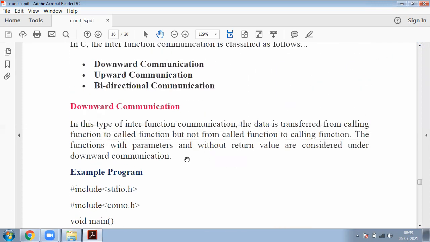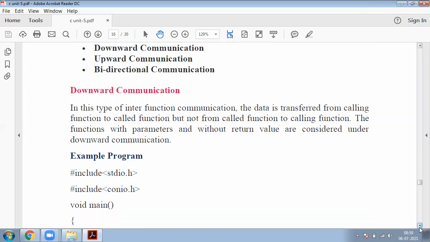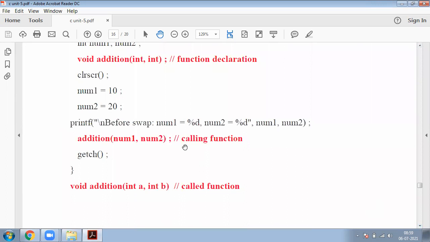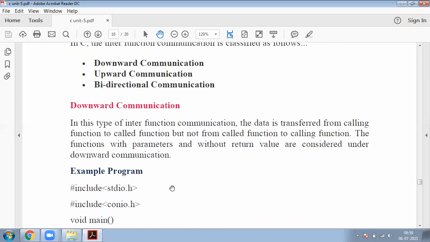control is transferred from calling function to called function. The calling function is available here, so control is transferred from this calling function directly to the called function. So this is my downward communication. Okay? The simple main point, the reminder point, is that data is transferred from calling function to called function.